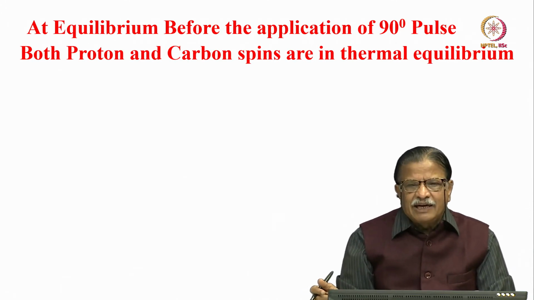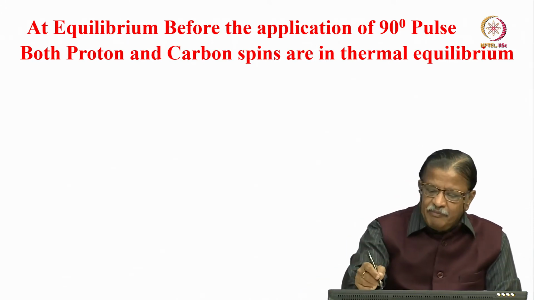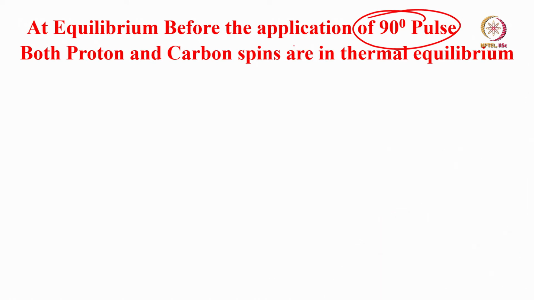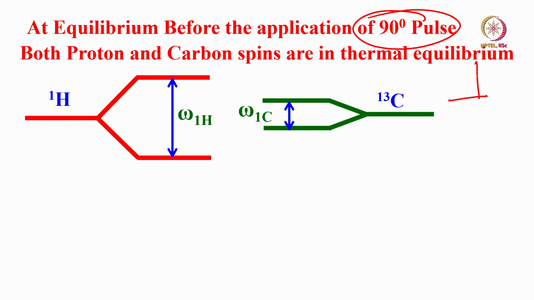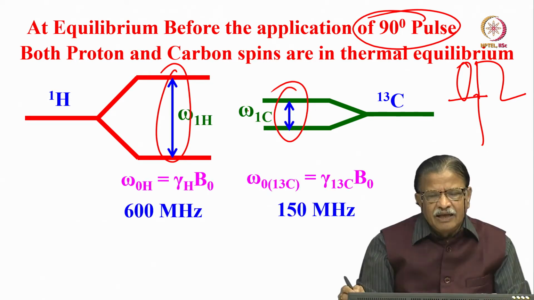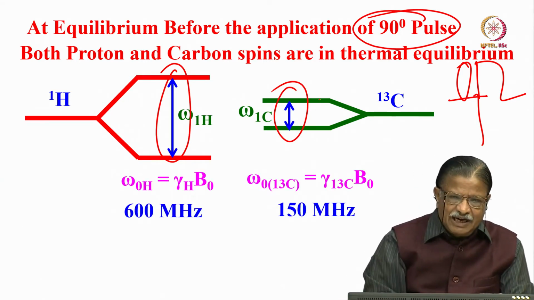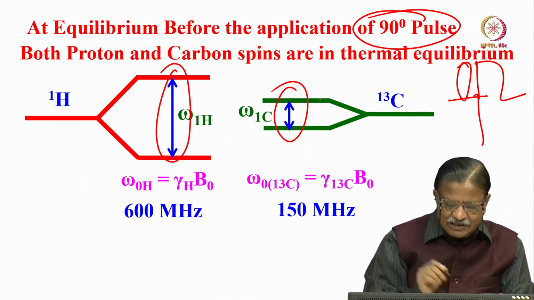Let us say, what is the magnetization at equilibrium before the application of the 90-degree pulse? Before applying any pulse on either proton or carbon, both proton and carbon are in thermal equilibrium. That is correct, that we know. And what is the energy separation between these two? We know this energy separation: this is for the proton and this is for the carbon, and carbon has 4 times less energy separation because of the gamma.